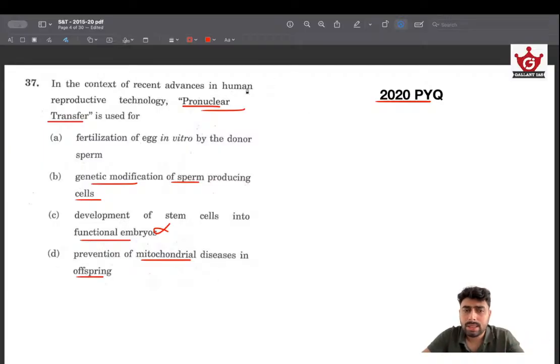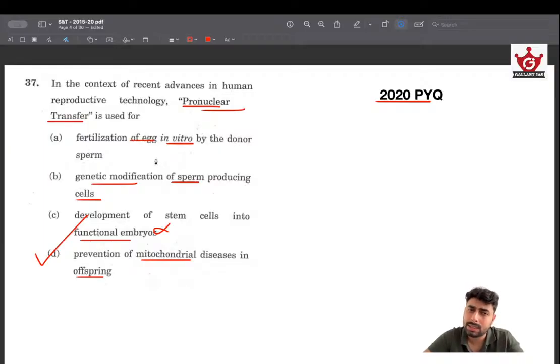So mitochondria is found in the nucleus, and that way we can specifically connect it to the mitochondrial diseases and arrive at the answer. So this is how we can approach it. We need slight knowledge, because where this mitochondria is found is required knowledge to solve this question. That's how the question has been framed. But you can eliminate these two options even without knowledge, thinking that a nuclear transfer is not necessarily required in fertilization of eggs or something of that sort.